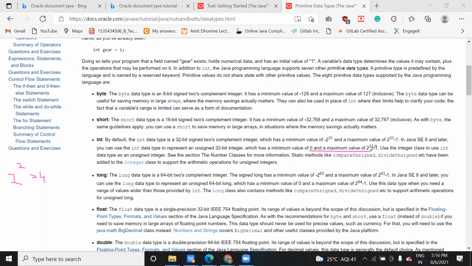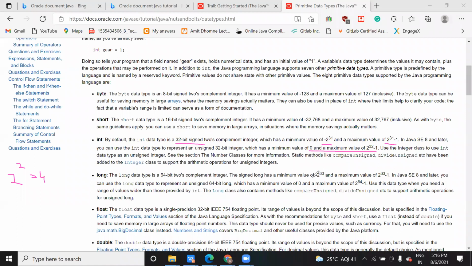So we have removed the negative value now. In case of unsigned, what is your minimum value? 0, and maximum value this one. But if I say signed, then the minimum value is this one and maximum value will be this one. This also you remember, you can see here 32 bit signed means where you have both positive and negative value. Similarly, it is applicable here also.